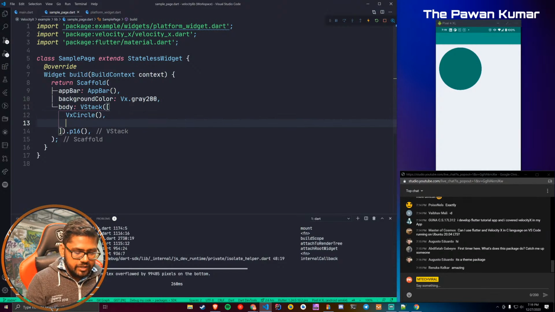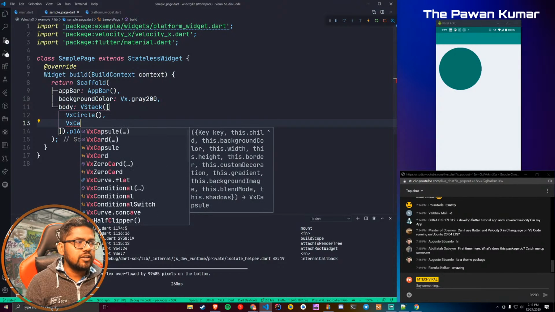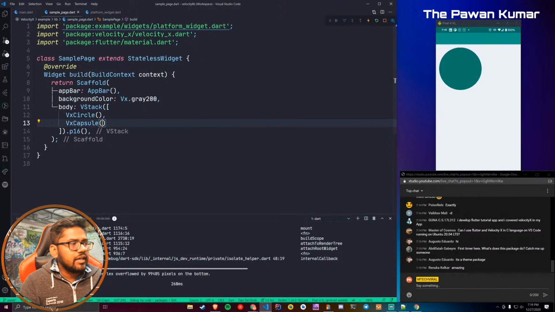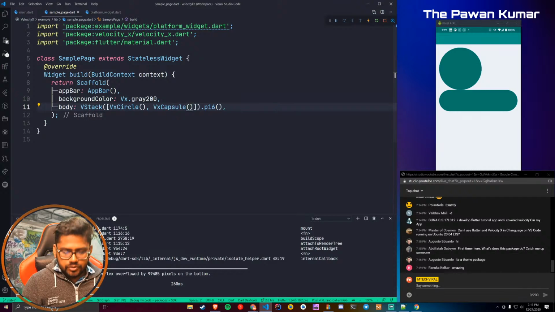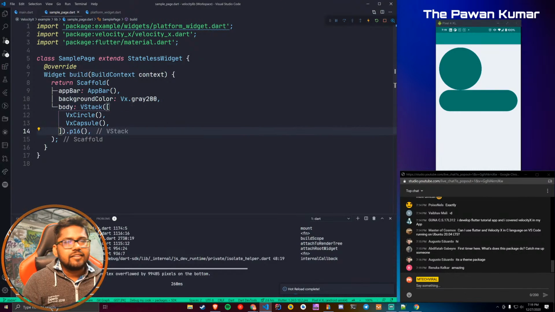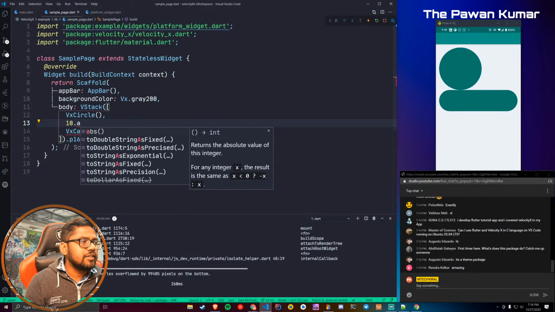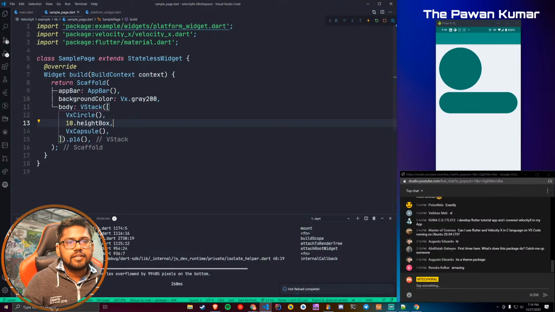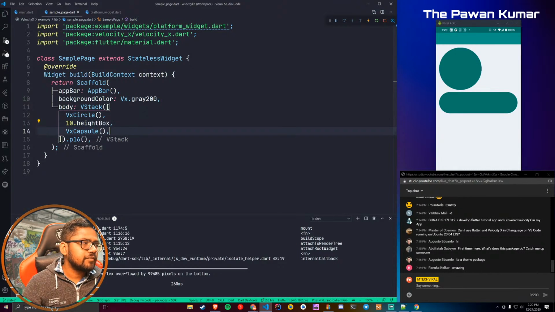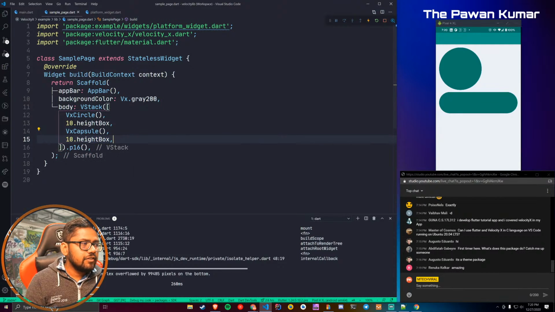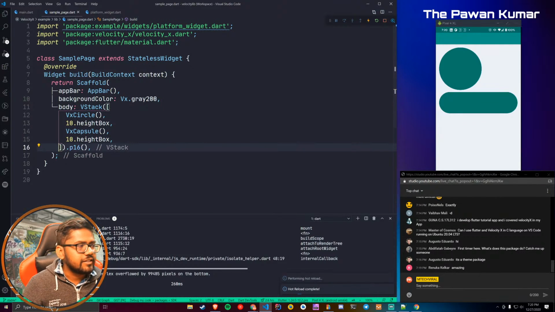Now we will see more things. We will say VX capsule. So capsule, if you have seen capsules like what you eat as medicine, this I have taken from SwiftUI again. So you'll see VX capsule and it will draw a capsule. This is again nothing amazing. Amazing things you will see very soon. And let me add some height box as well. So this is returning this capsule. Just think about what you can do with these things.